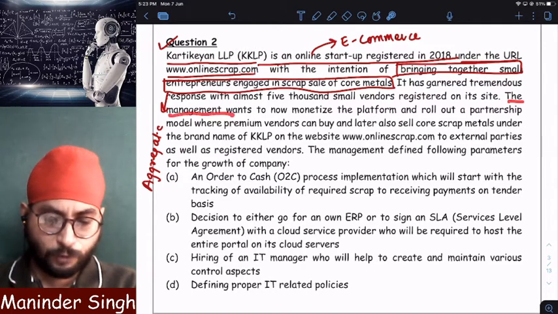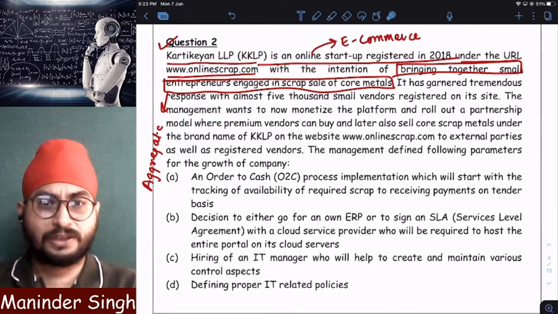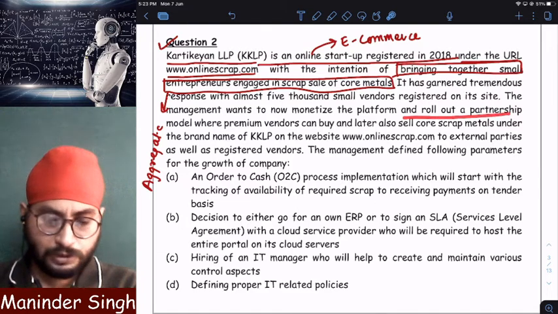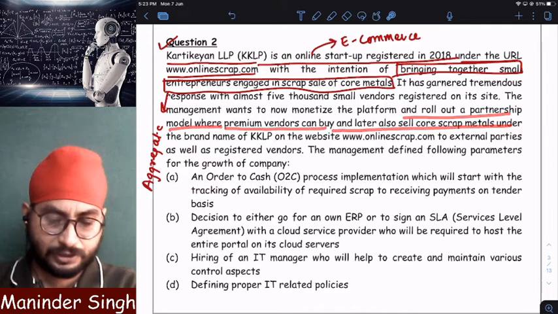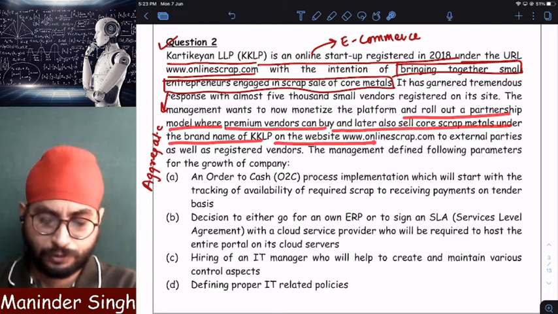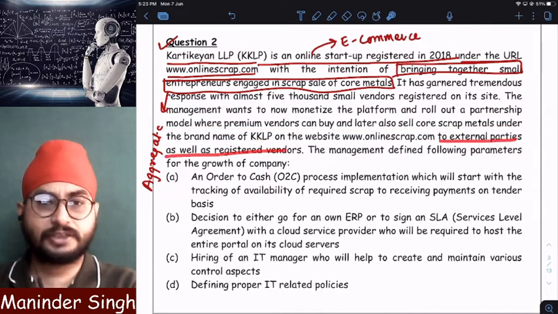The management now wants to monetize the platform. Monetize means if you want to buy or sell something on its website, you need to pay some commission. And roll out a partnership model wherein premium vendors can buy and later also sell scrap materials under its brand name on a website called onlinescrap.com, to external parties as well as registered vendors.